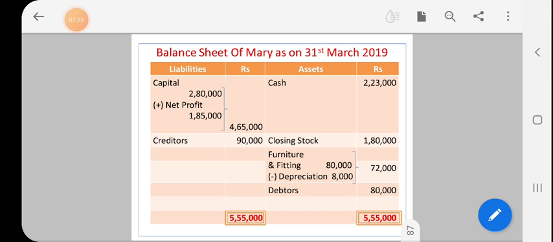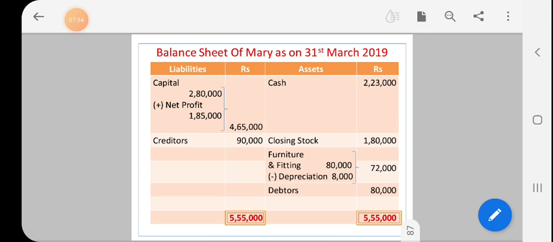Furniture and fittings 80,000 minus depreciation. Depreciation should always be deducted at the end, at the preparation of the balance sheet. So furniture and fittings 80,000 minus depreciation 8,000, the final amount 72,000, should be entered in the outer column. Then debtors 80,000, which we calculated from the total debtors account.